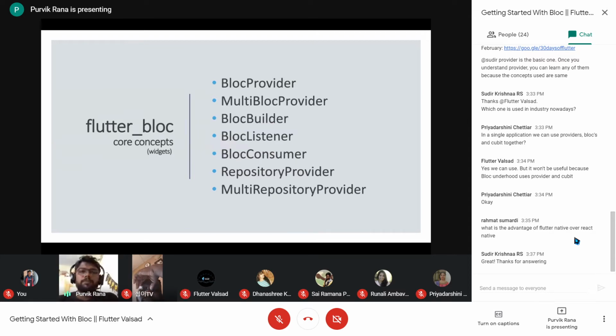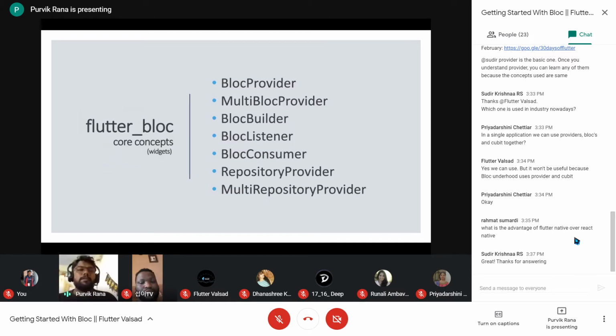Again, in a single line, I would like to say that a bloc is just receiving events from the UI. It processes different things based on the event, and when it's ready to give new data to the UI, it will pass on a different state with that particular data. Whatever state the UI receives, on the basis of that it will represent the UI to the user. That's the bloc.